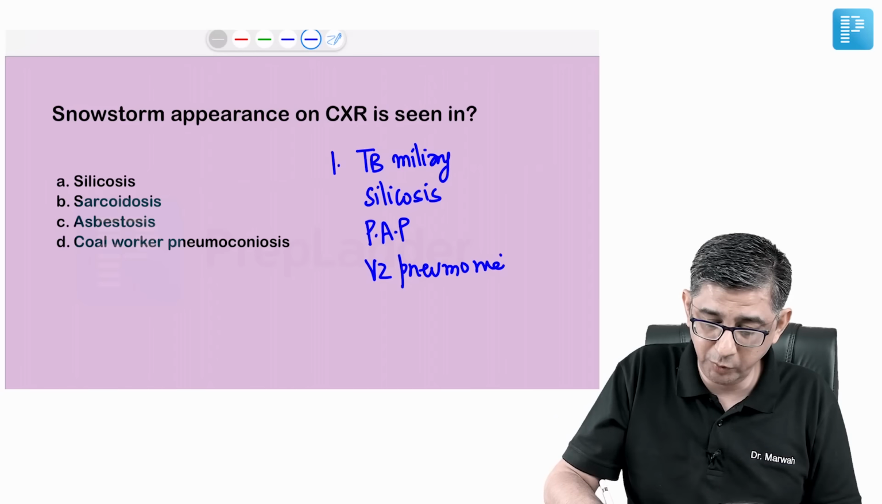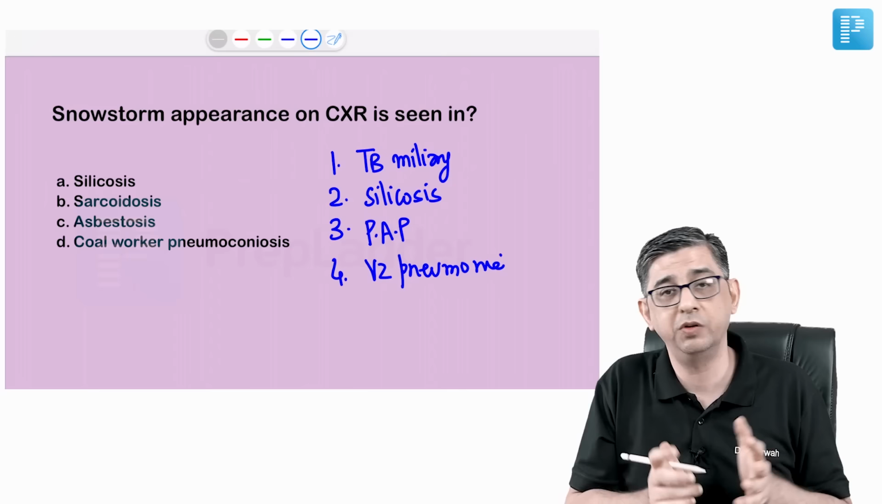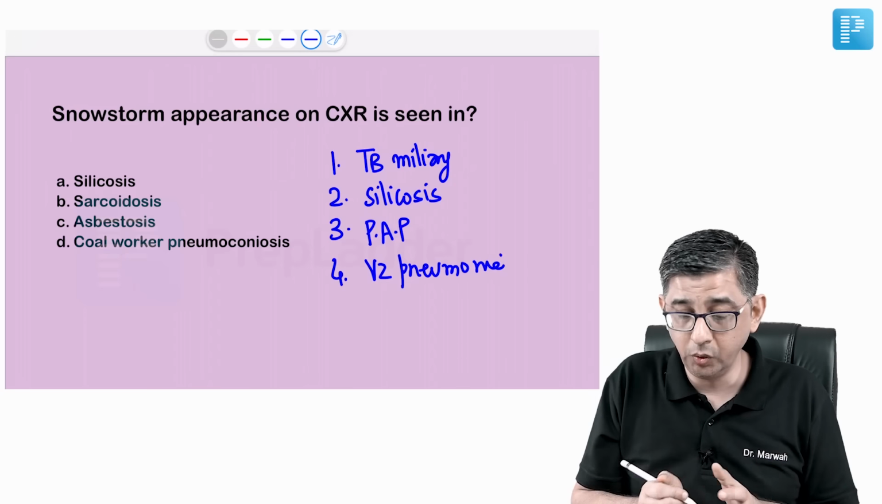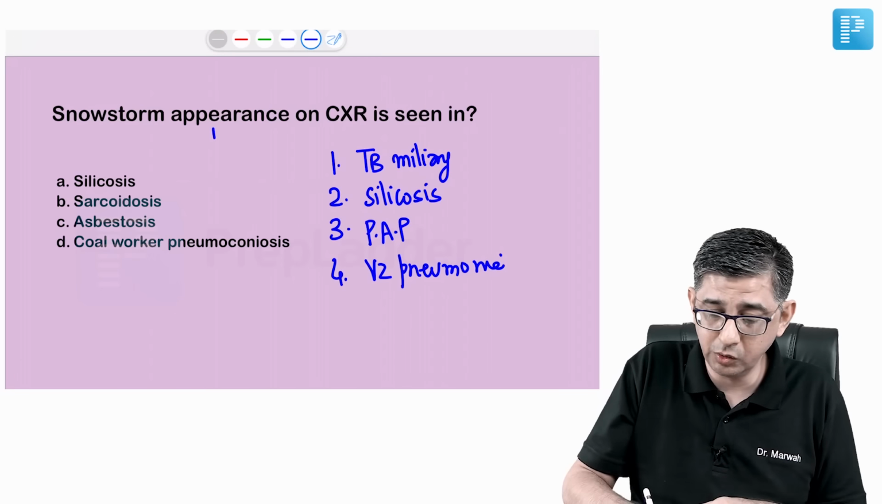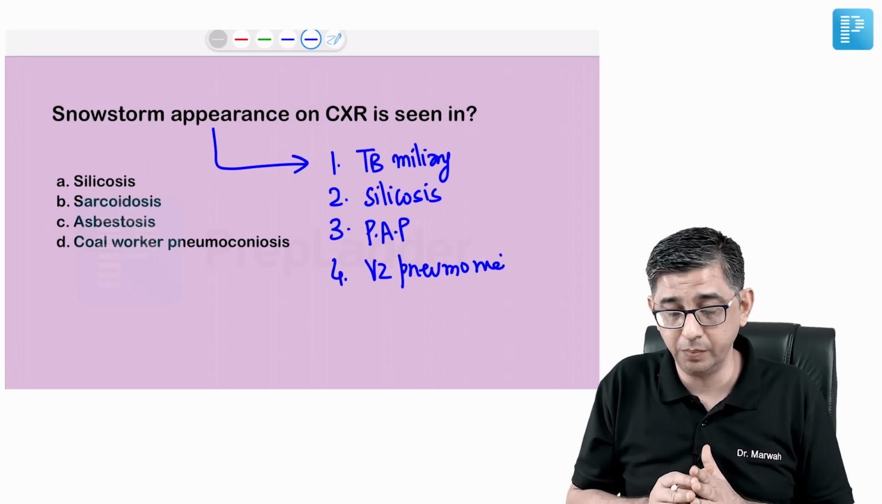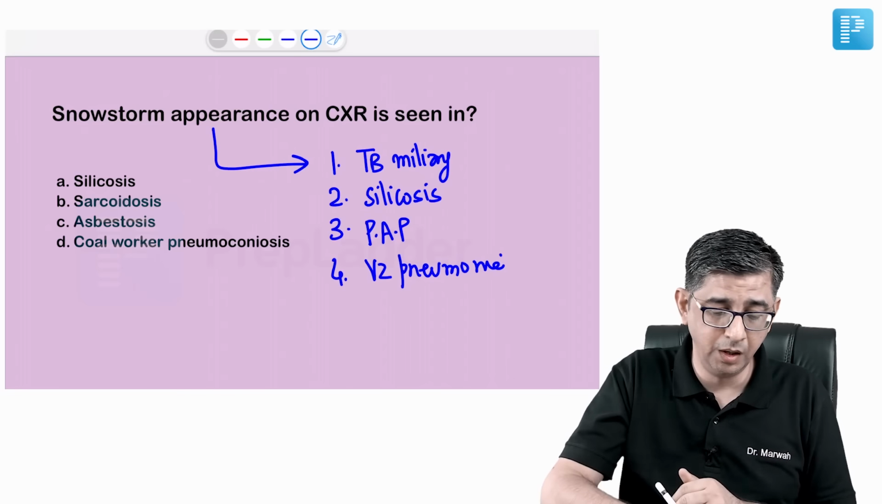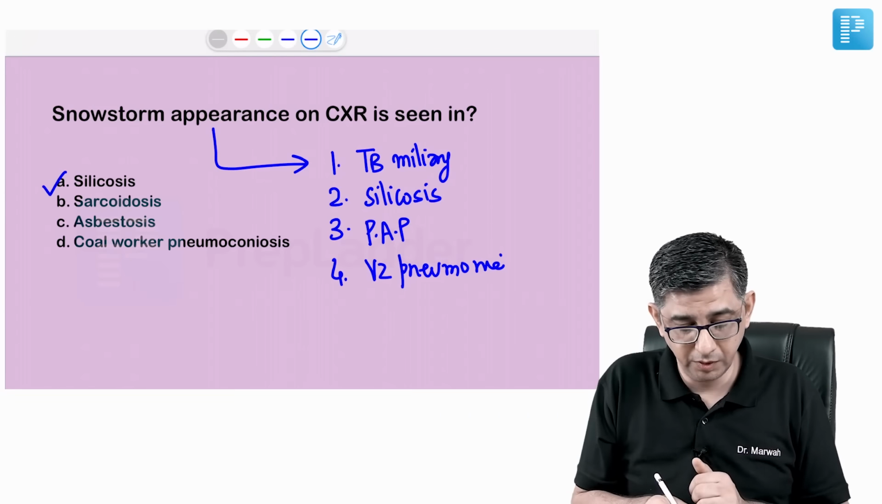I can say every time you go for a job, applying anywhere as a medical officer in India, you will notice the consultant asking you regarding a snowstorm appearance, and at least these four differentials are something you have to answer: miliary TB, silicosis, PAP, which is a hot favorite with examiners, and chickenpox pneumonia. And this time I think he made it easier. The answer would be A.